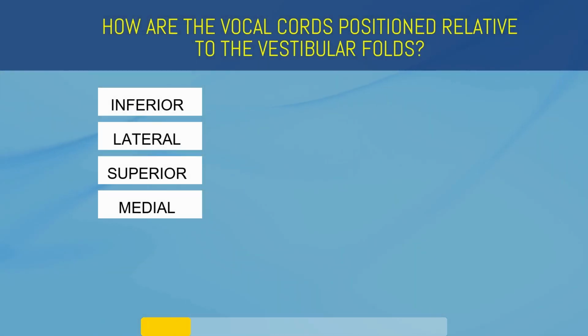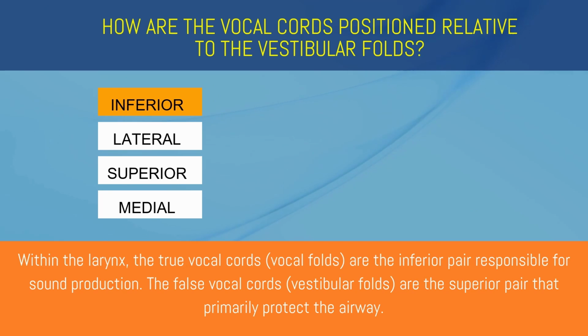How are the vocal cords positioned relative to the vestibular folds? Inferior, lateral, superior, or medial? Inferior. Within the larynx, the true vocal cords are the inferior pair responsible for sound production. The false vocal cords are the superior pair that primarily protect the airway.